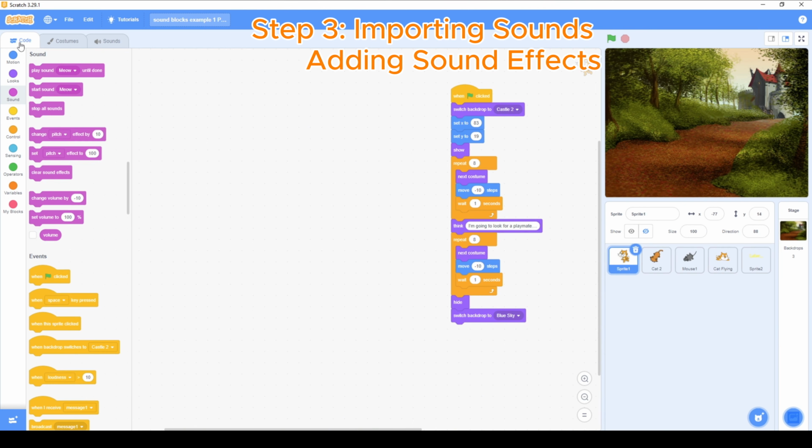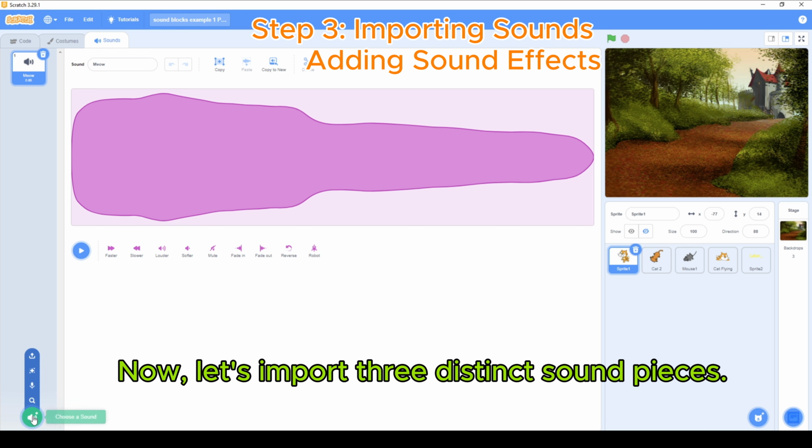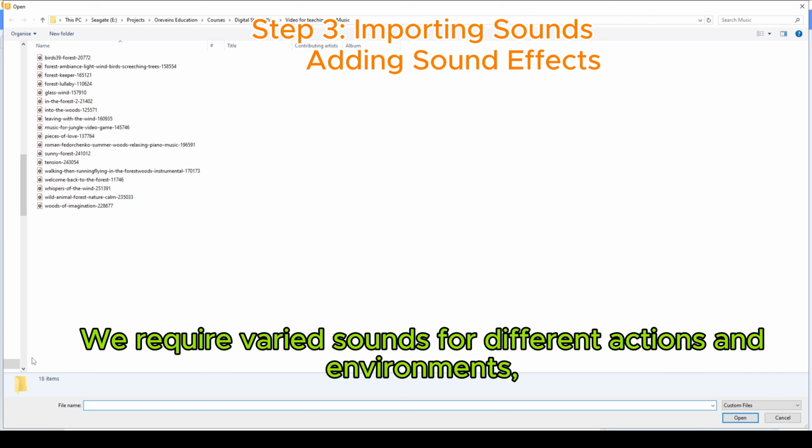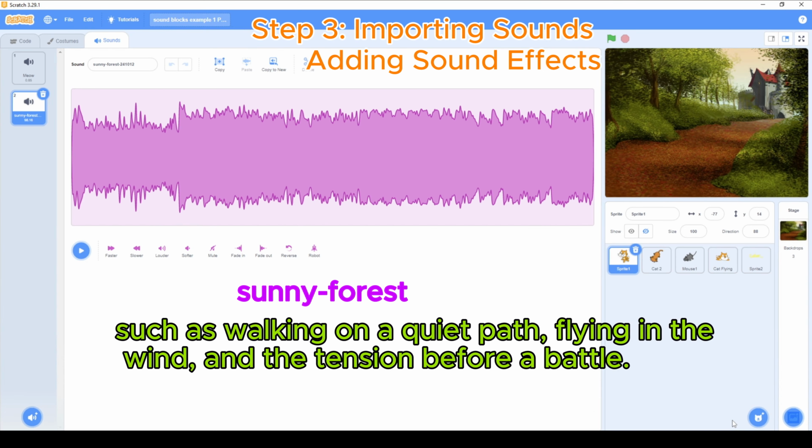Step 3. Importing sounds and adding sound effects. Now, let's import 3 distinct sound pieces. We require varied sounds for different actions and environments, such as walking on a quiet path, flying in the wind, and the tension before a battle.